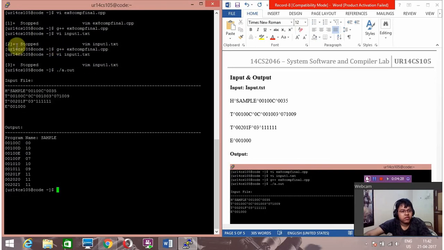Now we can see the input file has been displayed here, and the output is here. The program name is sample. As we can see here, using this header, we can see the name of the program is sample. Then after that, this is the object code of the program. As we can see clearly, it is defined here.